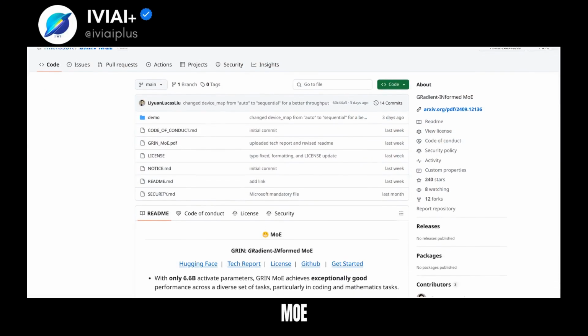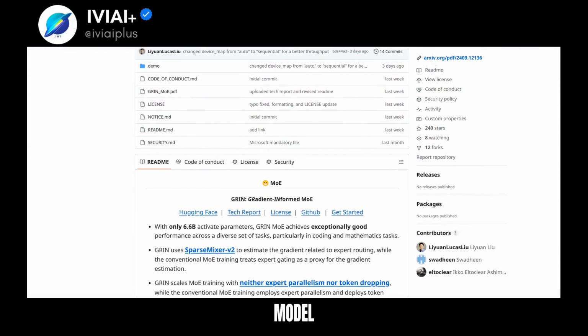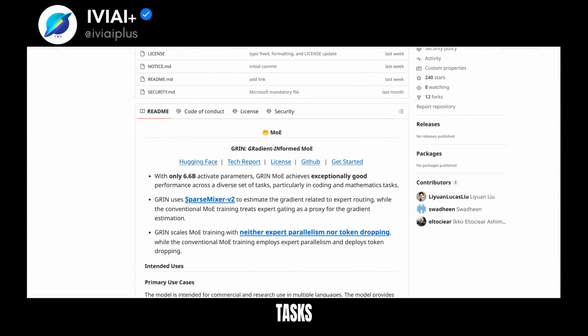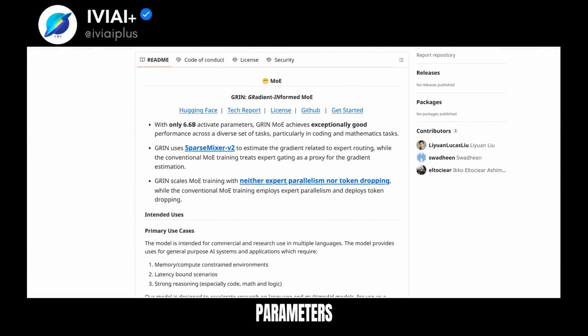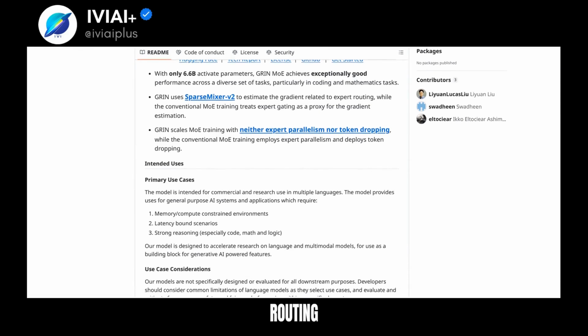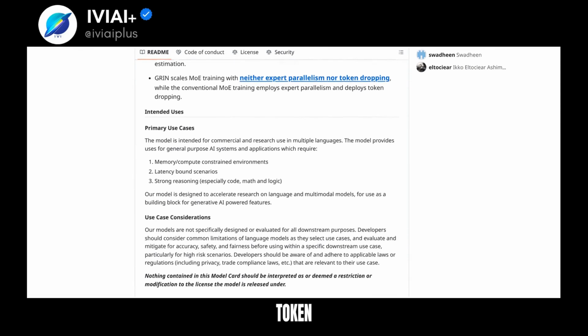Discover the innovative GRIN-MoE model by Microsoft. This AI model excels in coding and mathematics tasks with only 6 active parameters. It uses sparse mixture of experts for expert routing, avoiding expert parallelism and token dropping.